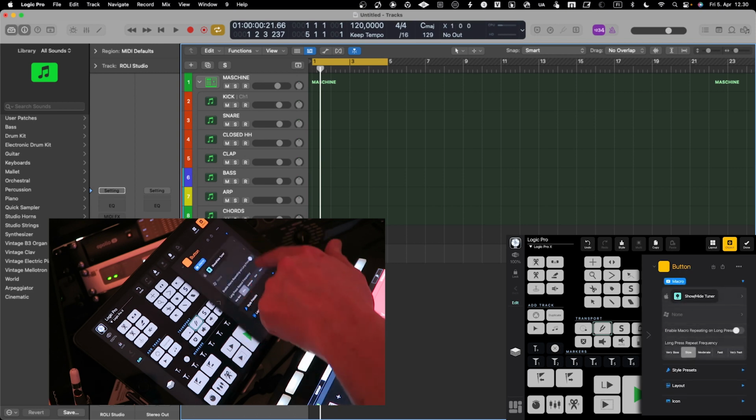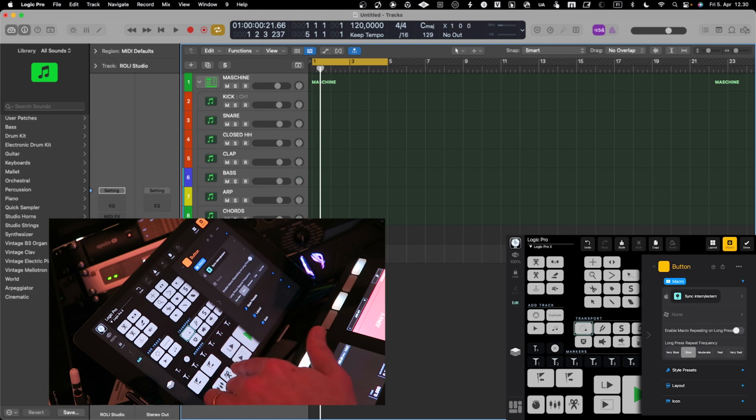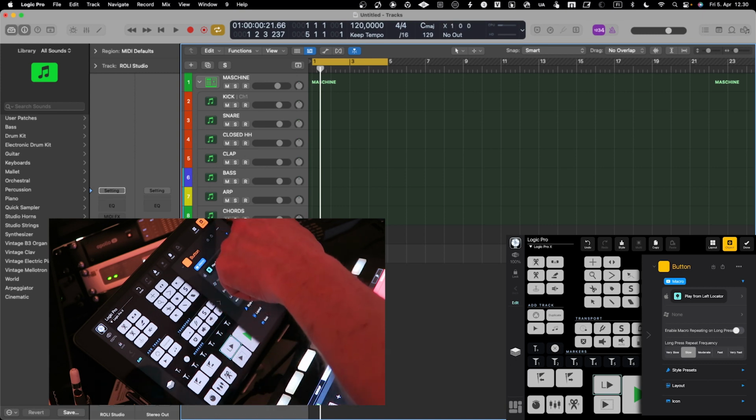You can see the macros that have been added into that, for example show and hide tuner, and things like that. So when you select the object, you can see what type of macro has been created for it, and that's how you can do the programming over here. You can control everything, the look and feel of the buttons and so on.